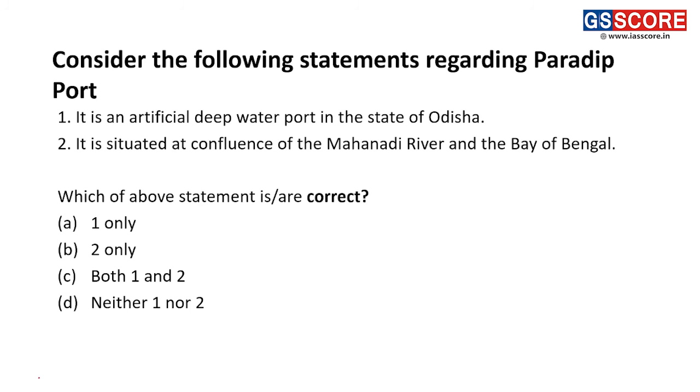Looking at the next question, consider the following statements regarding the Paradip port. Paradip port, a very important port of India. We'll discuss this with the reading of the statement. It is an artificial deep water port in the state of Odisha. Is this statement correct or incorrect? This statement is a correct statement.